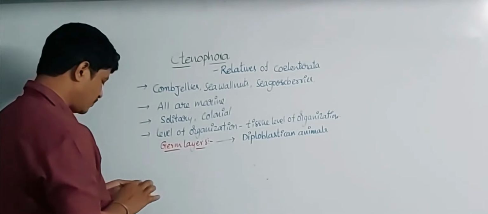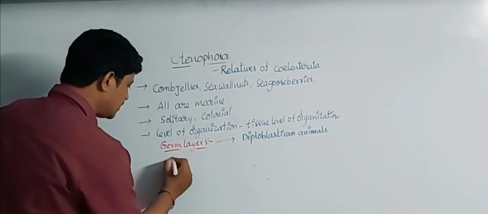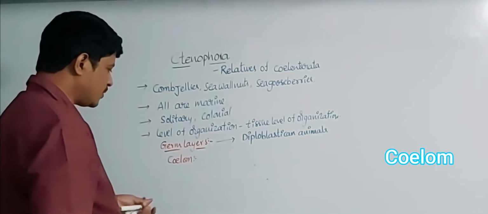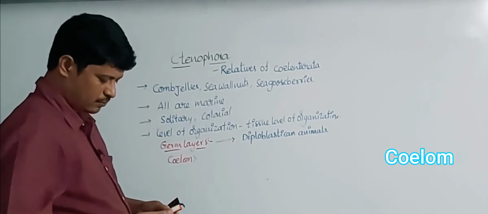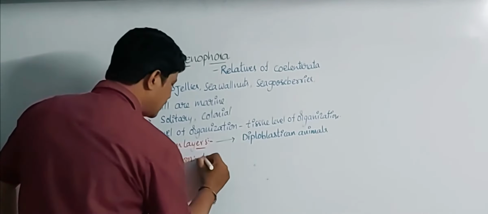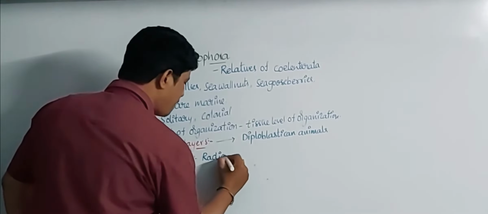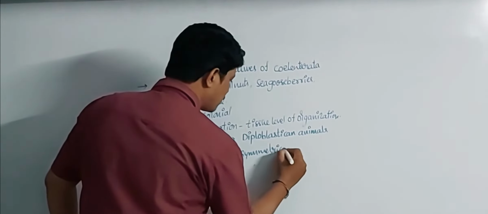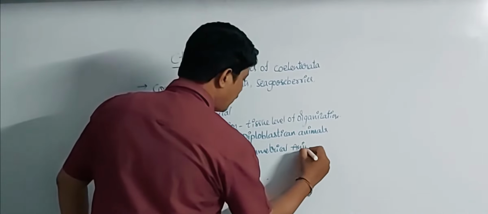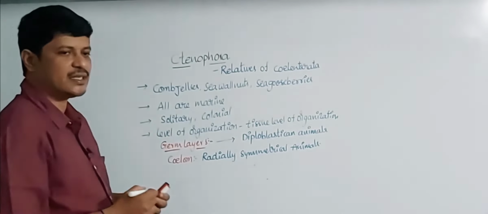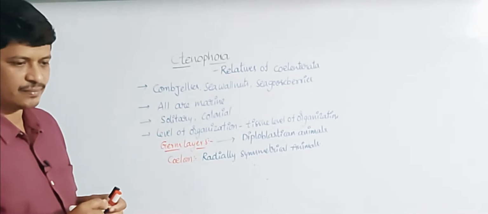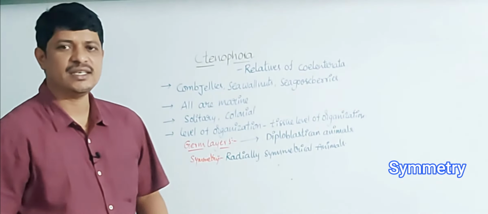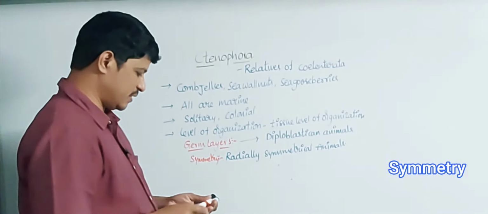And the next one is symmetry. All these animals are radially symmetrical animals. So in these animals, the symmetry is radial symmetry.